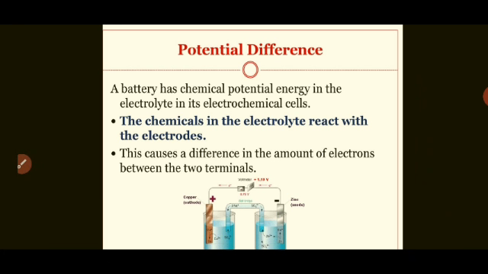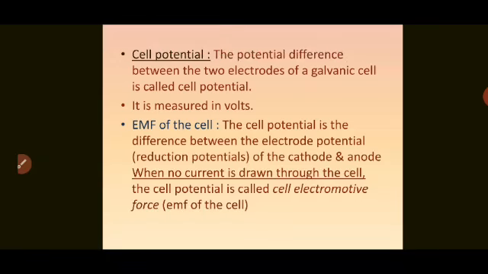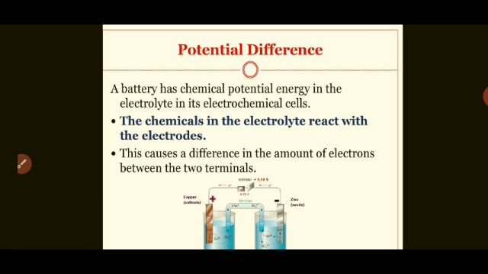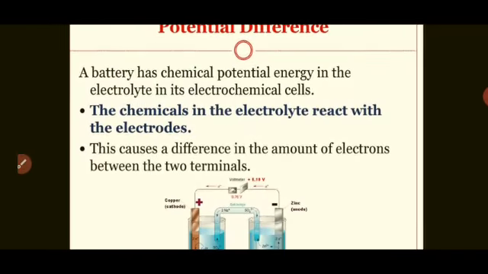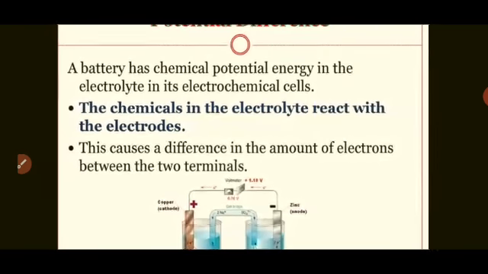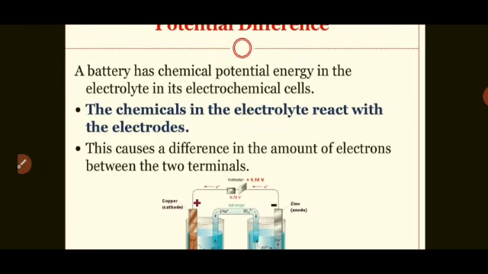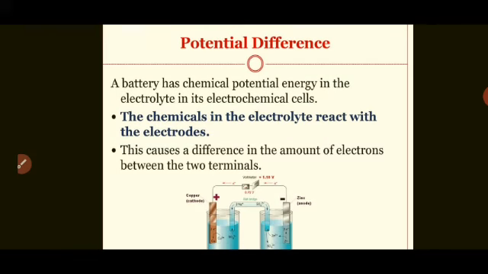Now, here in brief it is shown what is potential difference. A battery has chemical potential energy in the electrolyte in its electrochemical cells. The chemicals in the electrolyte react with the electrodes. This causes a difference in the amount of electrons between the two terminals. So the difference in amount of electrons is called potential difference.